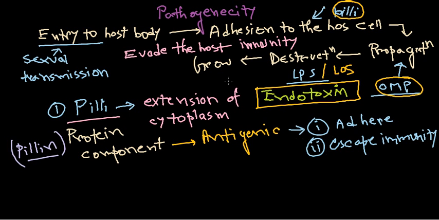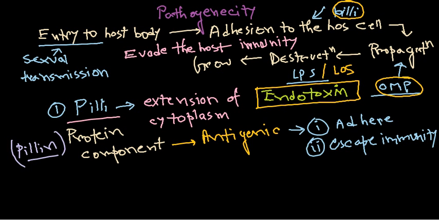But the most astonishing aspect of the production of this pili protein is that all the gonococcus bacteria won't express all pilin proteins all the time. Instead, there are different pilin-encoding genes present inside, but those genes are not expressing. Those genes are kind of stagnant. They are not expressing in those conditions. So let me talk about the genetic arrangement a little bit.